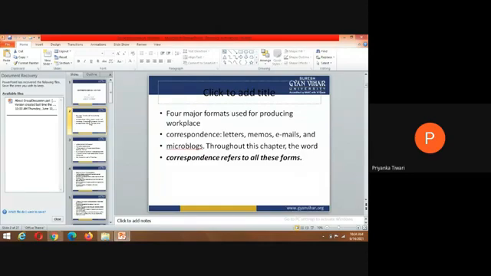The most convenient way to reach out to people is by sending messages through text or letters. Four major formats are used for producing workplace correspondence: letters, memos, emails, and microblogs. Throughout this chapter, the word correspondence refers to all these forms.